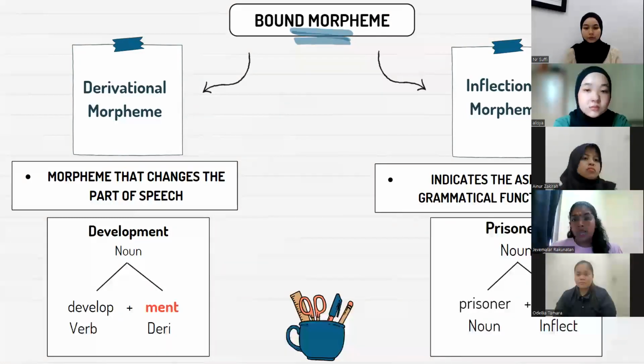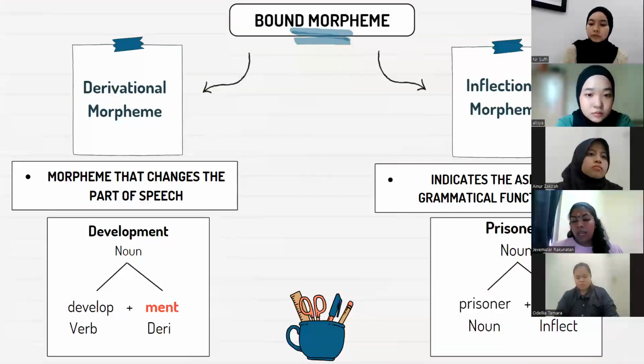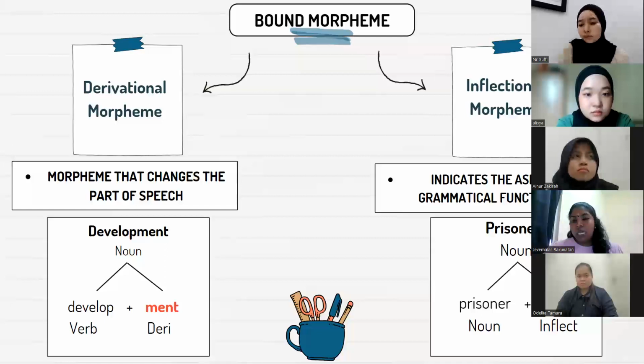And the other one is the inflectional morpheme, which indicates an aspect of the grammatical function of a word. For example, the word prisoners. Prisoner is a noun, and the letter s is inflectional because it indicates the plural of prisoner. So when both of these morphemes combine together, it creates the word prisoners, which means there is more than one person there. Thank you.